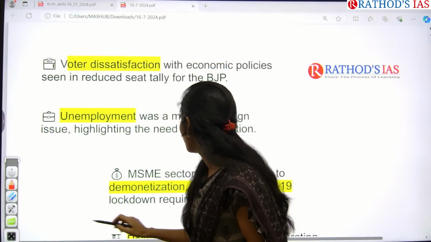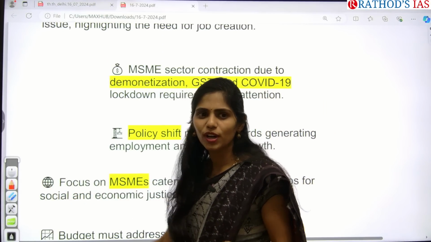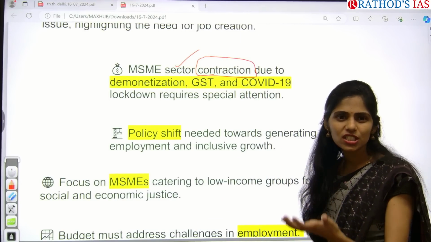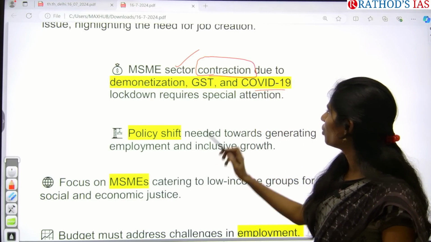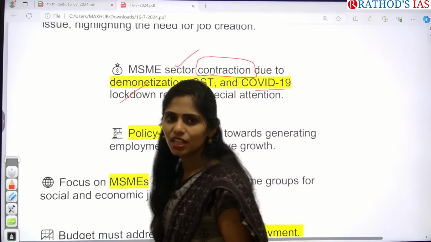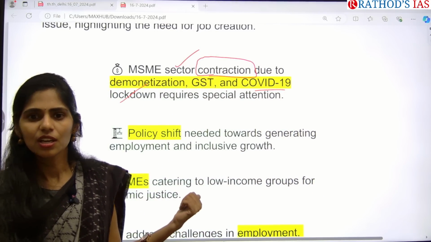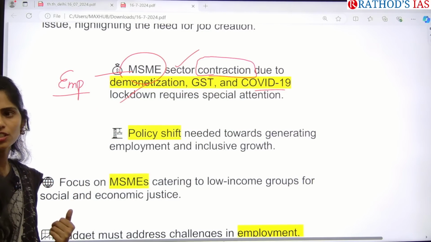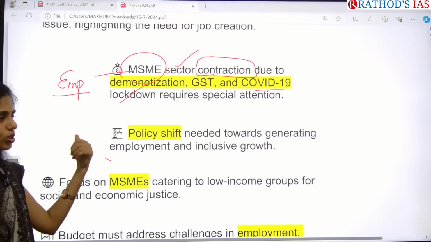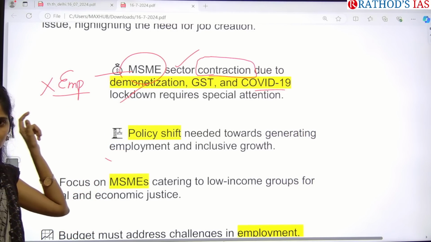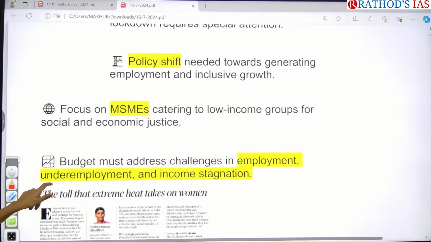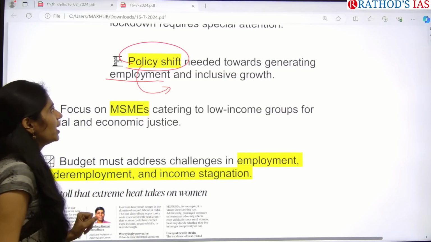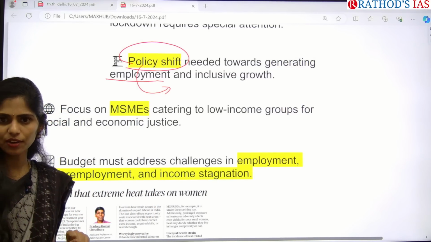Next one is the MSME sector. MSME is nothing but micro, small and medium enterprises. There is also contraction in this because of GST, demonetization, and COVID-19. But in these areas, there is no proper special attention by the government, though these MSMEs create employment. They are like employment engines, but they have been ignored. Because of this, employment creation has not happened in India. Next, we are focusing on a policy shift from generating employment to inclusive growth now.